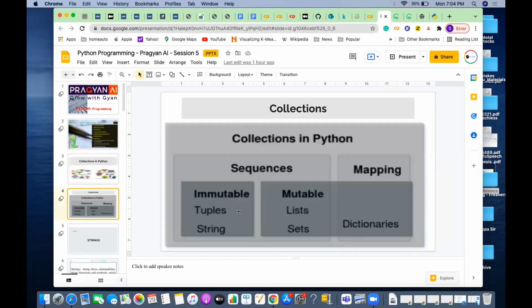In Python, these are called collections: tuple, string, list, set, and dictionaries are the types of collections. So Python supports five kinds of collections. What is the difference between these collections, based on how they function? One is mapping. We'll discuss why dictionaries are called a mapping. There is also something called a sequence. What is a sequence, actually?